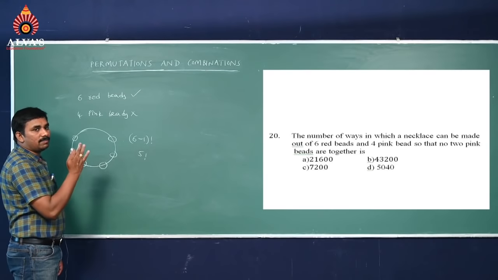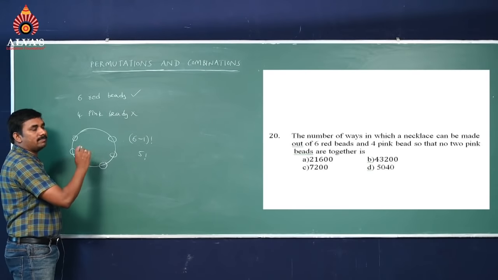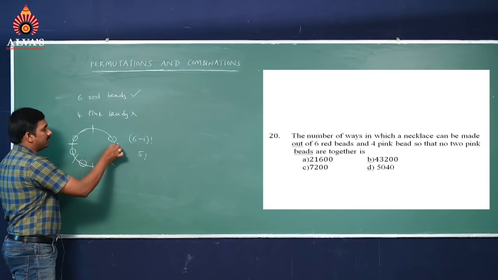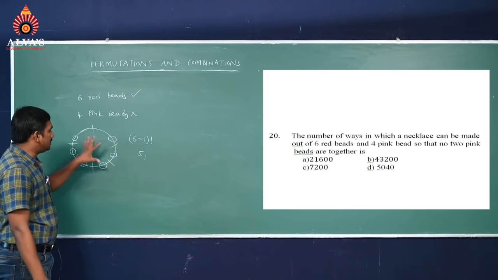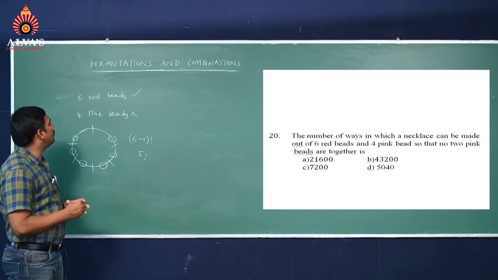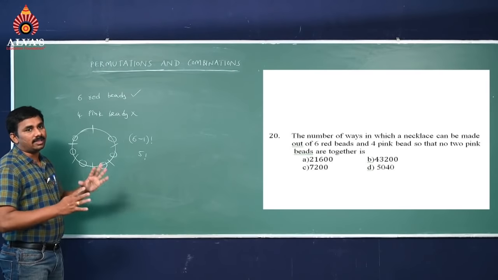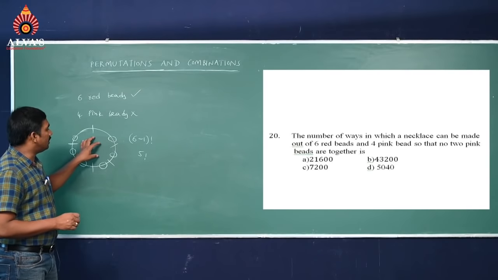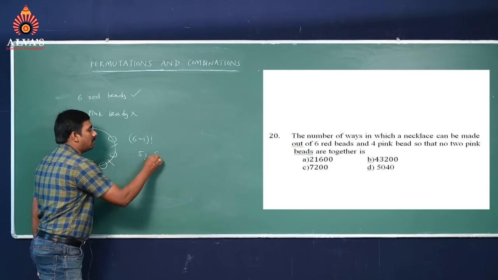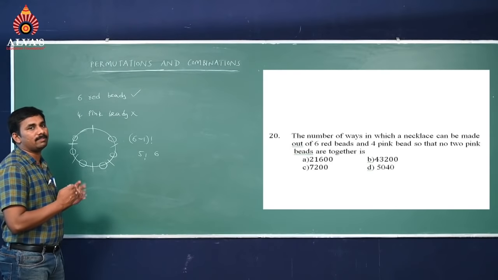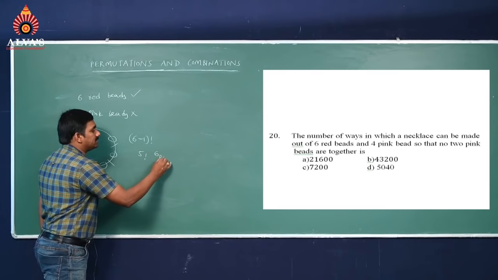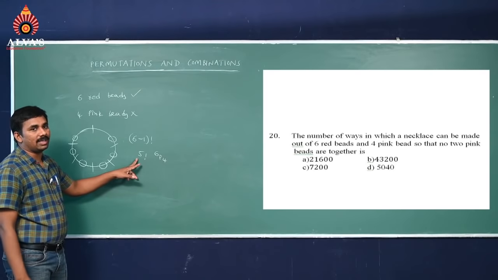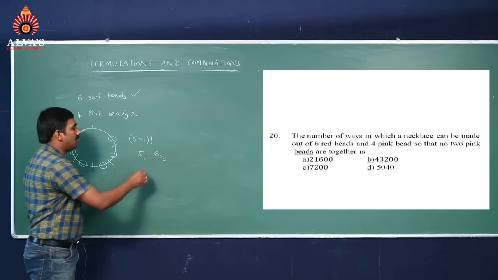Next, how many places are left between the 6 red beads? 1, 2, 3, 4, 5, 6. So in these 6 places we have to fix 4 pink beads so that no 2 pink beads are together. That means out of 6 places, arrangements of 4 pink beads, we can take it as 6P4 ways. So 5 factorial into 6P4.